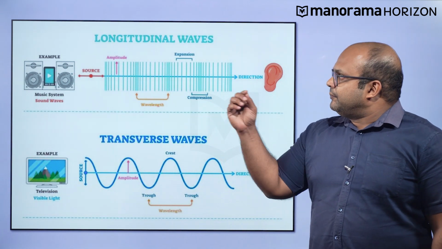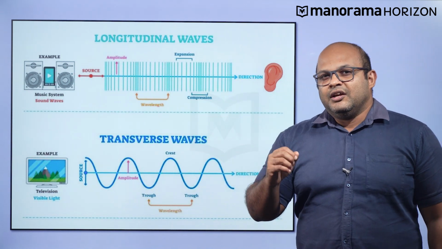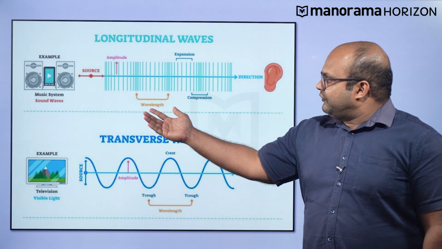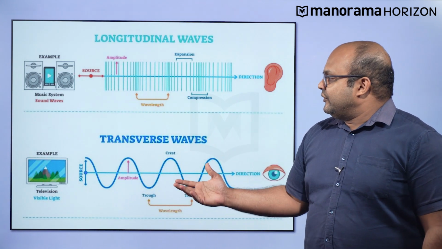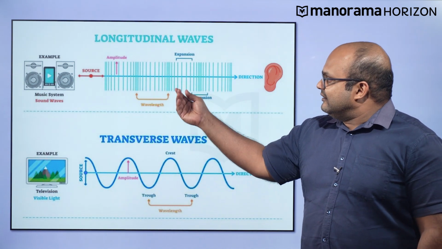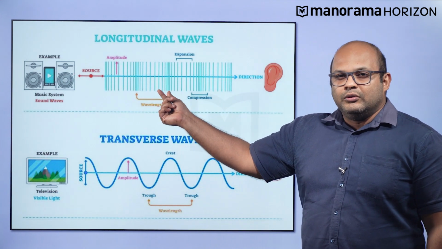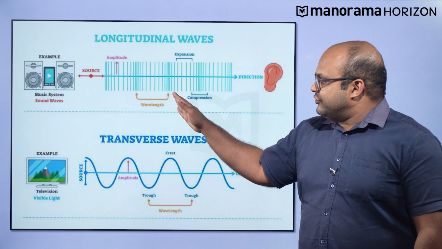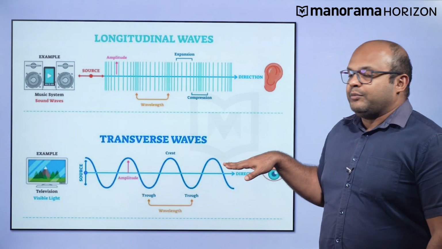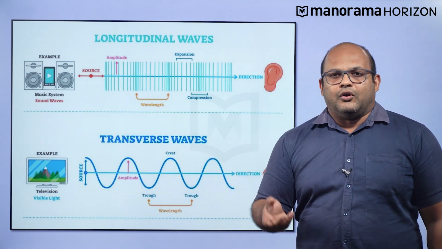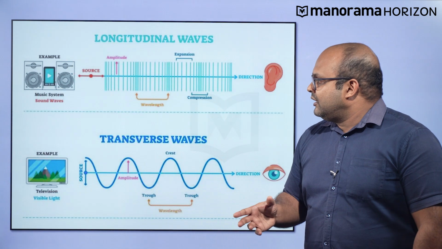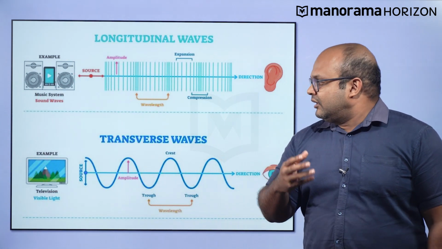Now, if we pay attention to the previous diagram for longitudinal and transverse waves, we notice that they have certain things in common. For example, both of these waves have the defined quantity of wavelength. Both of these waves have regions of high and low values for whatever property we are discussing. For example, in this case, the distance between the molecules or the coils in the spring is changing. Here, the value of the signal is increasing and decreasing around a certain mean position. So whether it is a longitudinal wave or a transverse wave, they will carry certain properties in common, which are common to all waves. Now, why is a longitudinal wave different from a transverse wave?